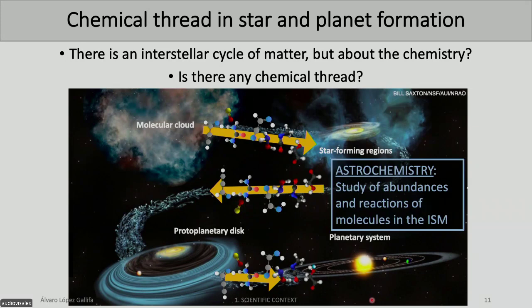So for that, we will use astrochemistry. Astrochemistry is focused on studying the abundances and all the reactions that happen in the interstellar medium. So thanks to astrochemistry, we will be able to characterize the sources and to retrieve properties.